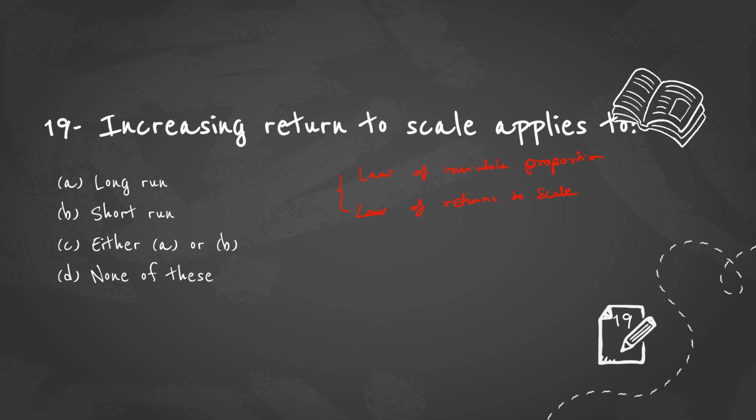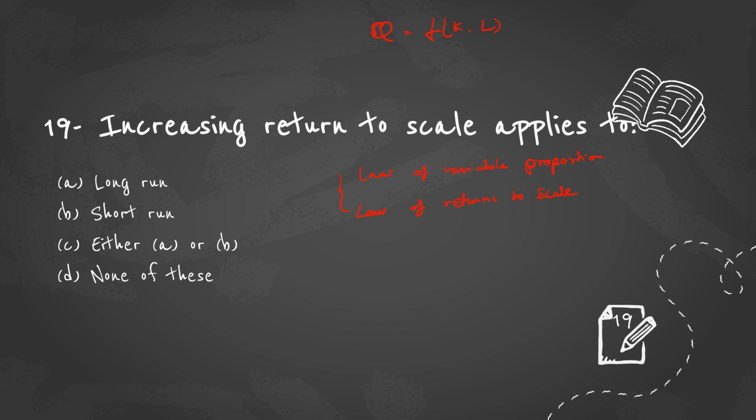There are two different laws that deal with the relationship between input and output. In the law of variable proportion, production is a function of capital and labor. So in this law, we keep either one of the factor inputs, either capital or labor, constant.